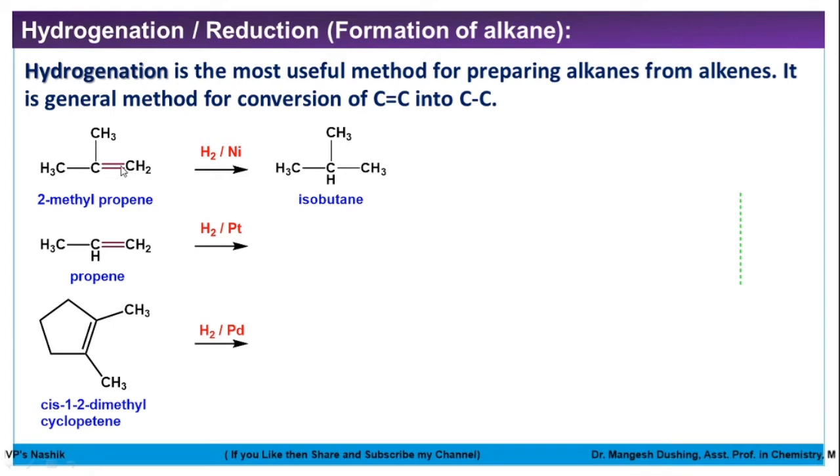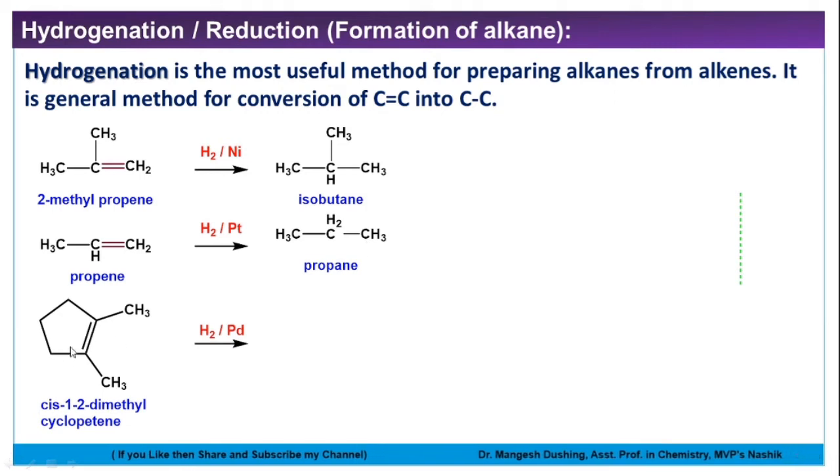What change occurs? See, this double bond is converted to a single bond. In all addition reactions, multiple bonds are converted to single bonds. Remember this. And the reagent is H2. So this carbon will get one hydrogen, and this carbon will get one hydrogen. A similar thing happens here: the double bond is converted to a single bond, and each double-bonded carbon gets one hydrogen, CH converted to CH2, CH2 converted to CH3.